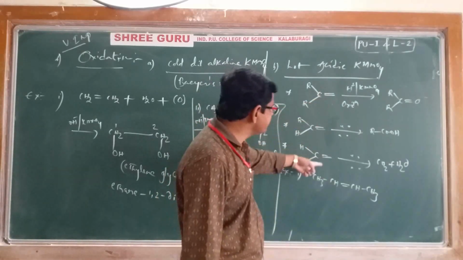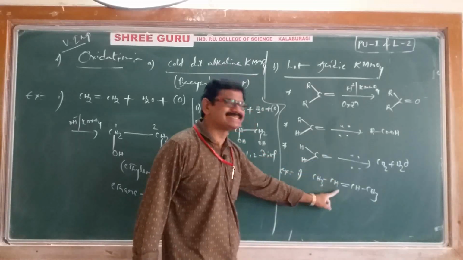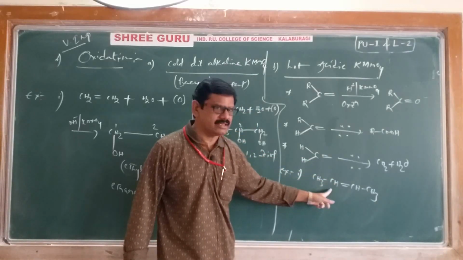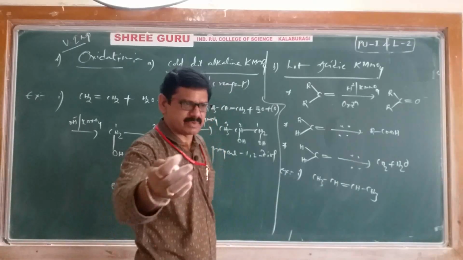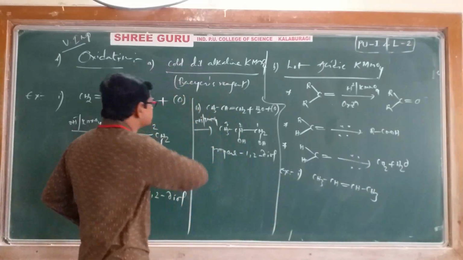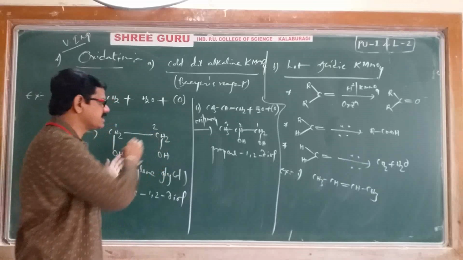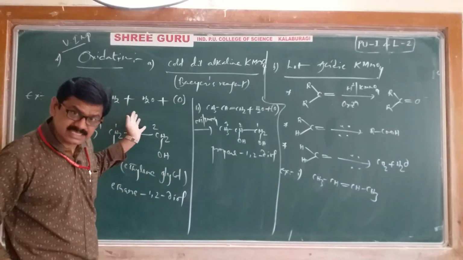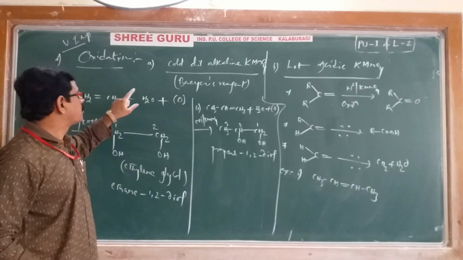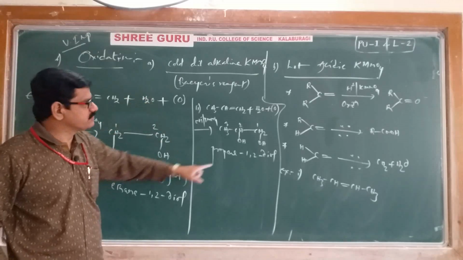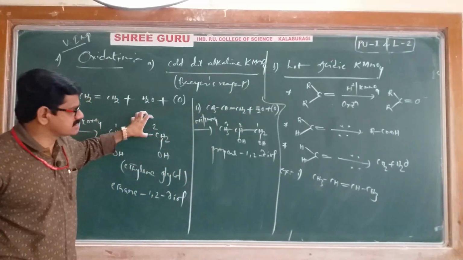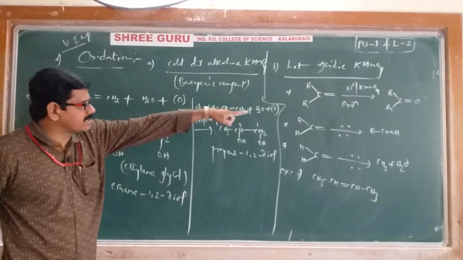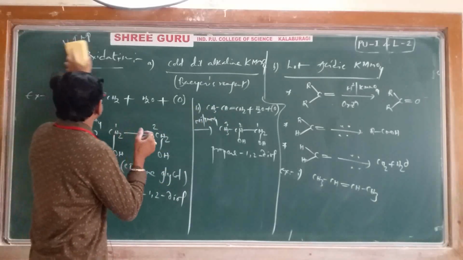With the help of these three cases, we'll decide the product. For that purpose, I'll remove these earlier reactions, the cold dilute KMnO4 and hot acidified KMnO4 ones, which we have already discussed. Now I'll write that reaction here.